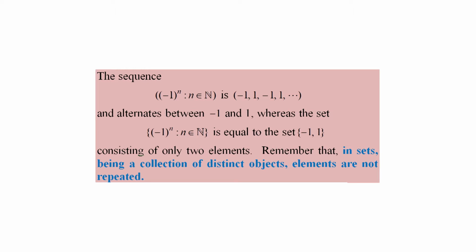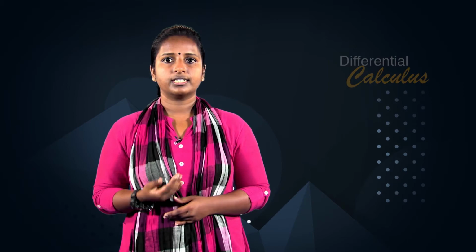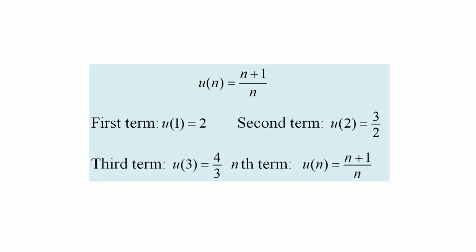Remember that a set is a collection of distinct objects; elements are not repeated. Consider a sequence defined by u of n equal to (n plus 1) upon n. Here the first term is u of 1 equal to 2, the second term is u of 2 equal to 3 upon 2, the third term is u of 3 equal to 4 upon 3, and so on. The nth term is u of n equal to (n plus 1) upon n.